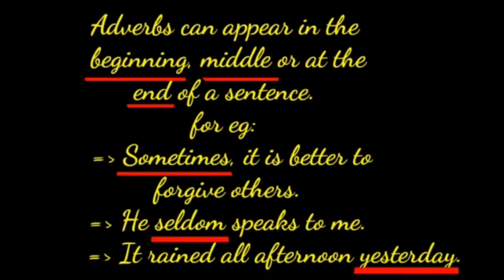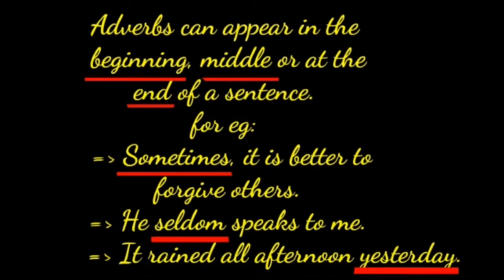Then, children, adverbs can appear in the beginning, middle, or at the end of a sentence. I repeat, adverbs can appear in the beginning, middle, or at the end of a sentence. For example, sometimes it is better to forgive others.